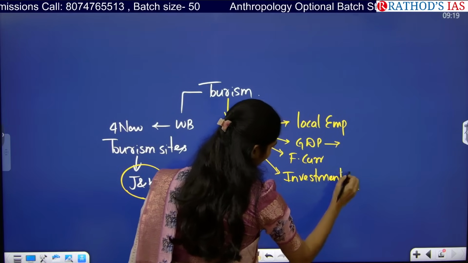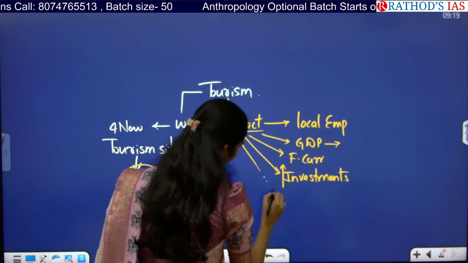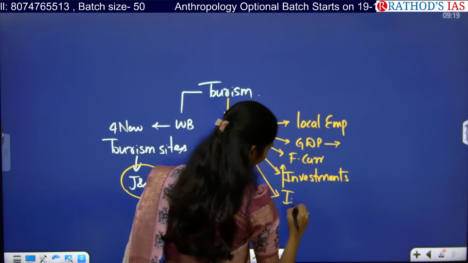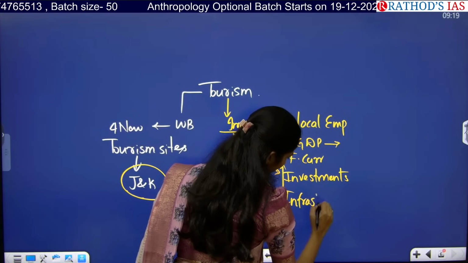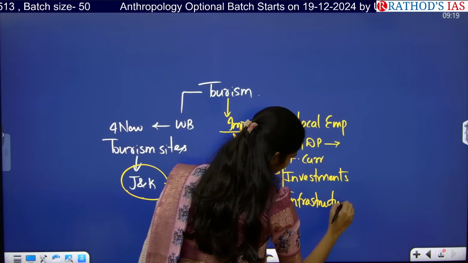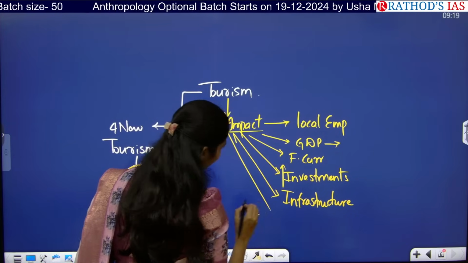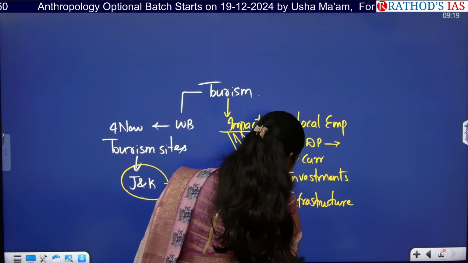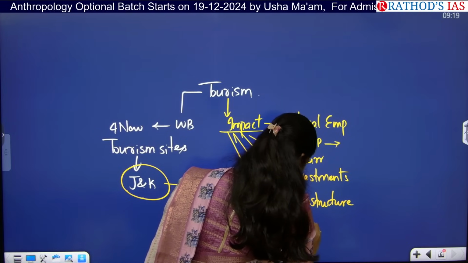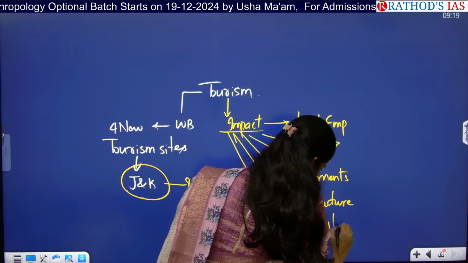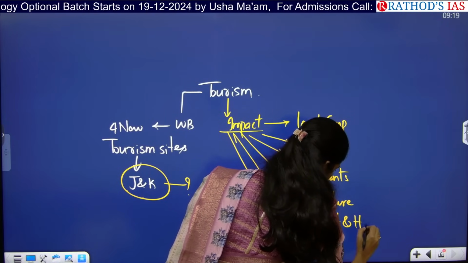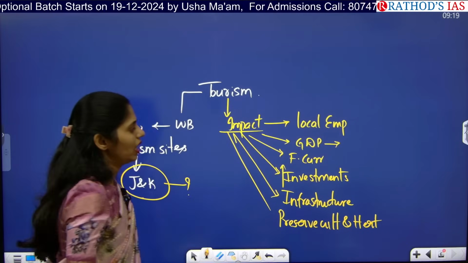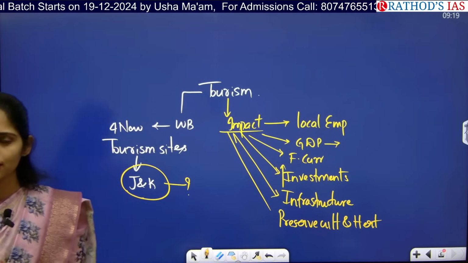Next. Yes, we can develop infrastructure. Next. Yes, we can preserve our cultural heritage. Next.